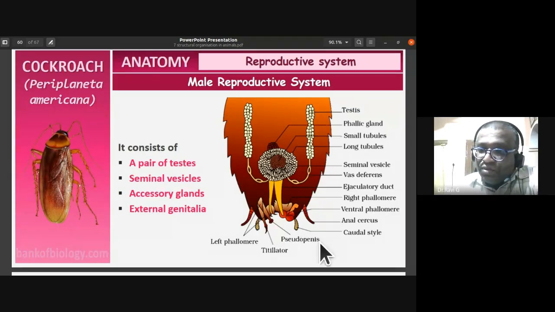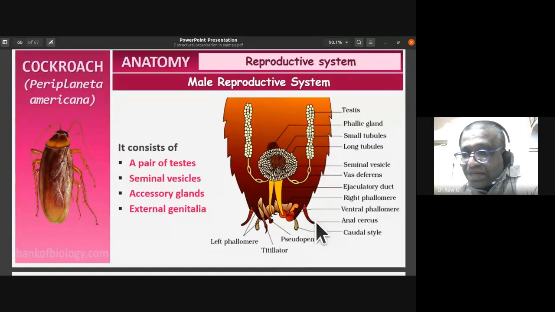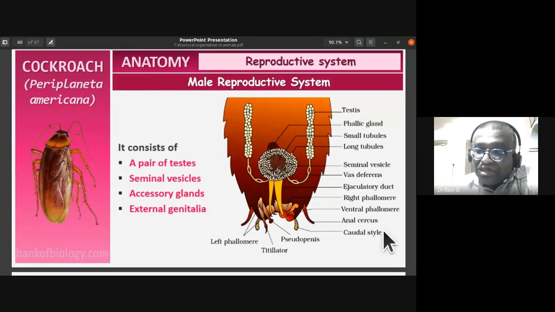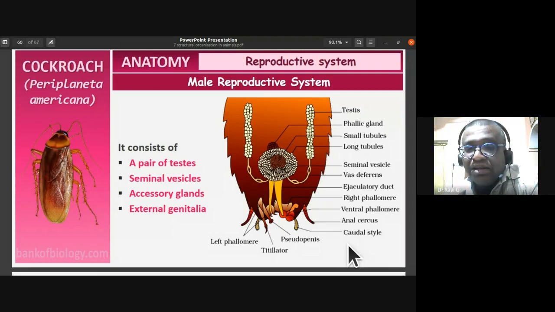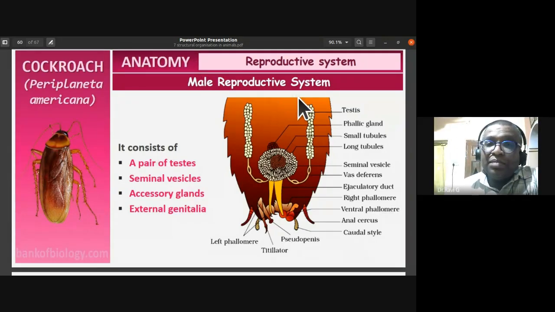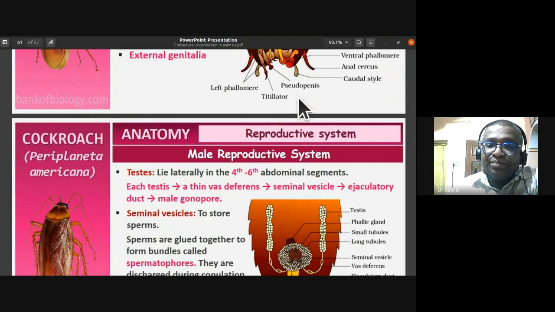The titillator is also there. The anal cerci and the caudal style or anal style are also noticed in the male reproductive system. So the system consists of a pair of testes, seminal vesicles, accessory glands, and external genitalia.